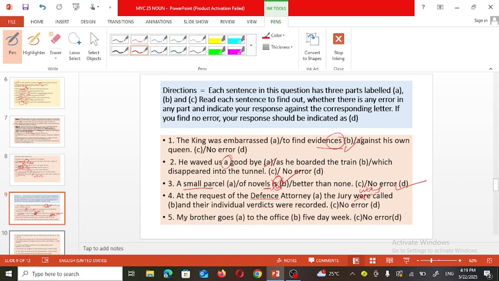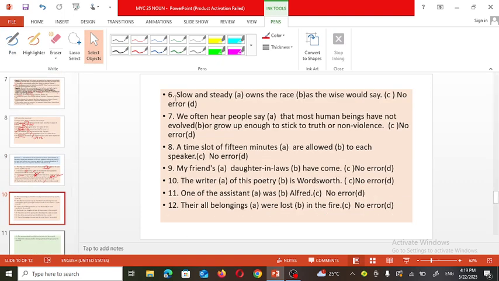Next, my brother goes to the office 5 day week. Instead of 5 day, 5 days must be there. Next, slow and steady wants the race. You might have heard this proverb: slow and steady wins the race. So wants should not be there.